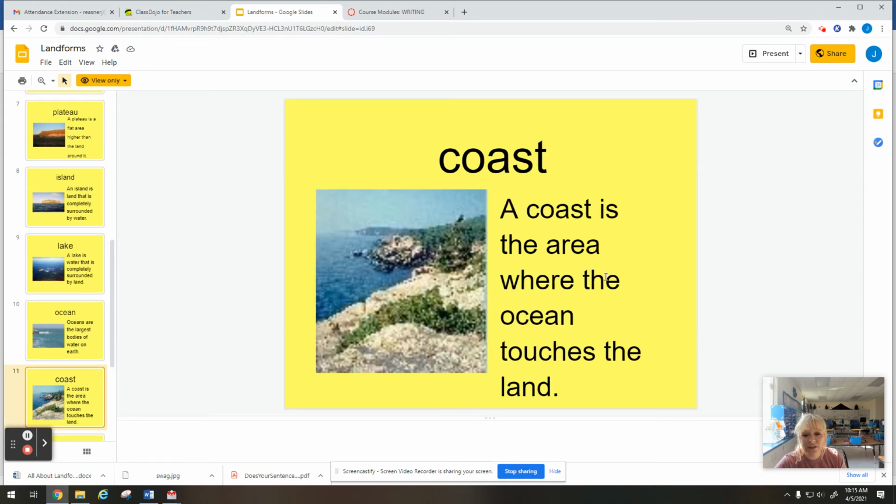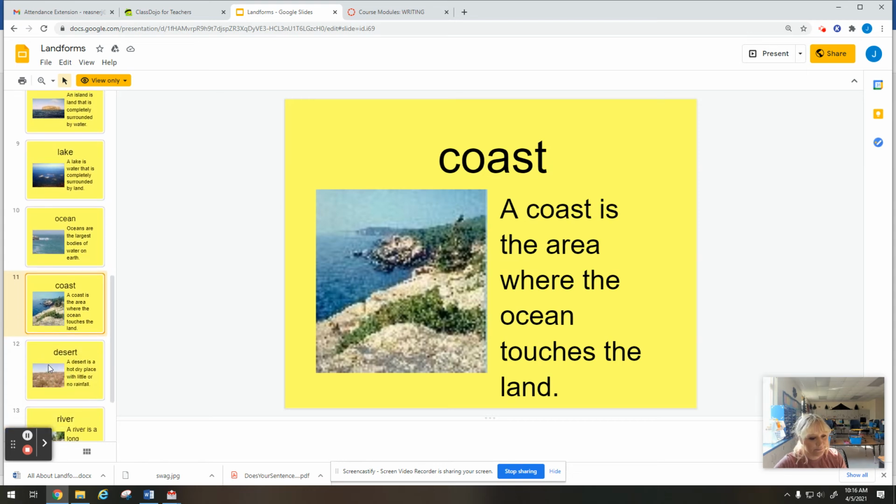Coast. A coast is where the ocean touches the land. So when you have an ocean, right, with salt water, when it reaches the land, like if maybe you went to Gulf Shores on spring break, maybe you went to Florida, and you were by the ocean, when it reaches the land, that is called the coast.